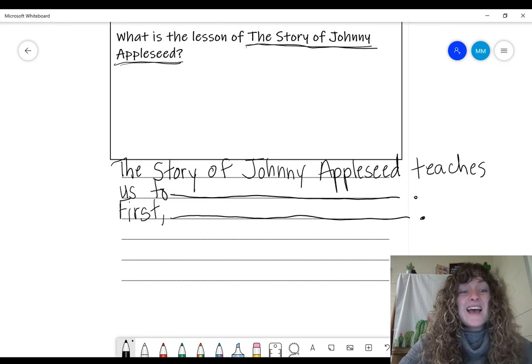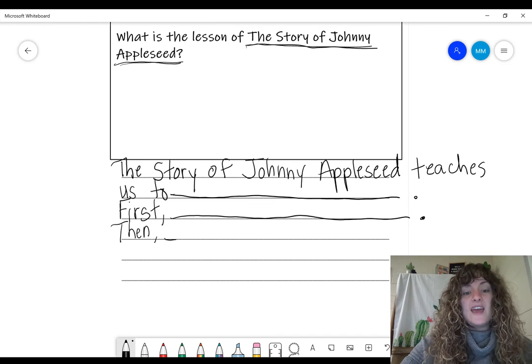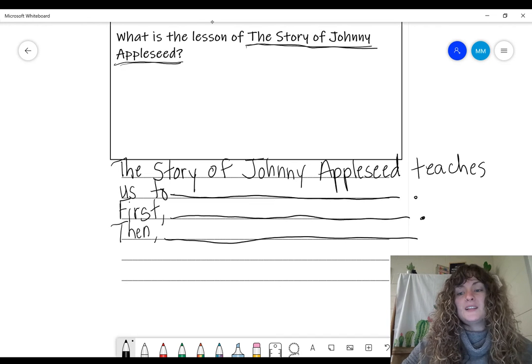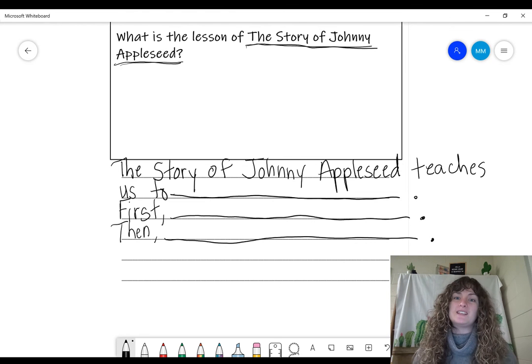All right, now we're going to say then, it's our next transition word, then blank. Okay, think about in the middle of Johnny Appleseed's journey. How did Johnny Appleseed treat animals? What's an example from the story where Johnny Appleseed was kind and generous to animals? So go ahead and pause the video to complete this sentence.